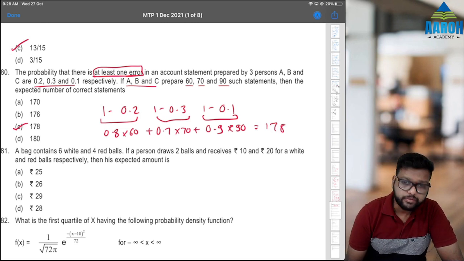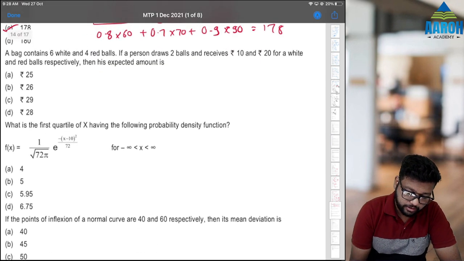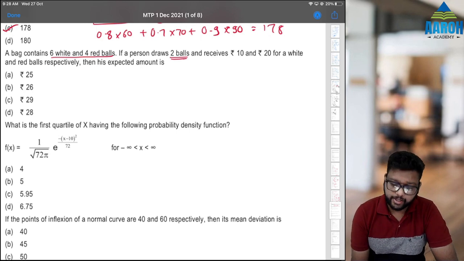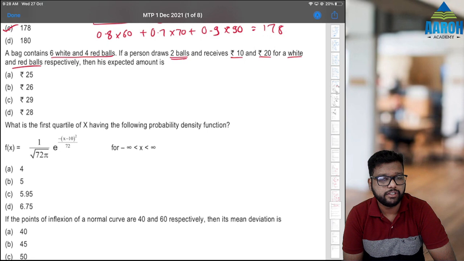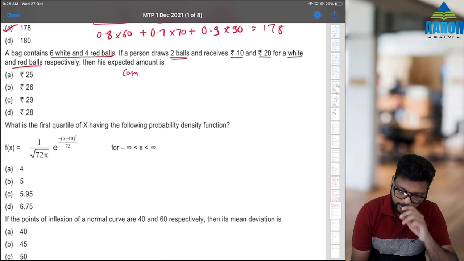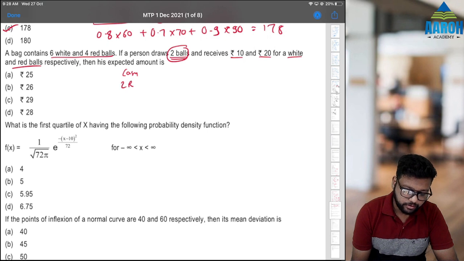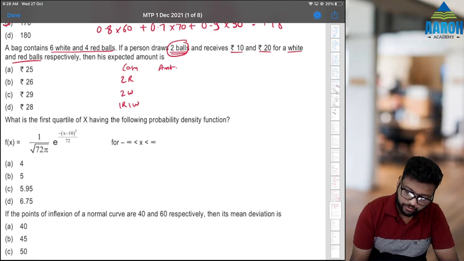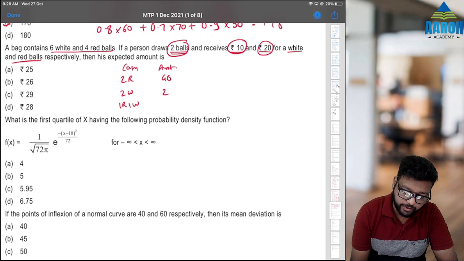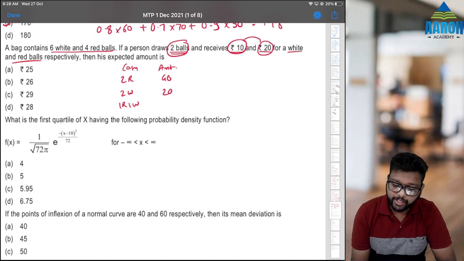Okay. Next, again combinations and probability. A bag contains 6 white and 4 red balls, again from the module. If a person draws 2 balls and receives 10 and 20 rupees for white and red balls respectively, then what is his expected amount? Okay, expected value. So let's see all the cases first. 2 balls will be both red or both white, or one red, one white. If he draws 2 red balls, for each red ball he gets 20, so he'll get 40 rupees. For 2 white balls he'll get 10 into 2, that is 20 rupees. For 1 white, 1 red, he'll get 10 plus 20, that is 30 rupees.